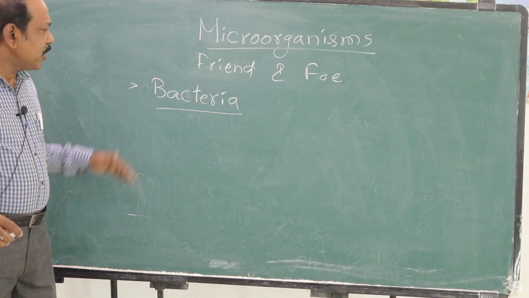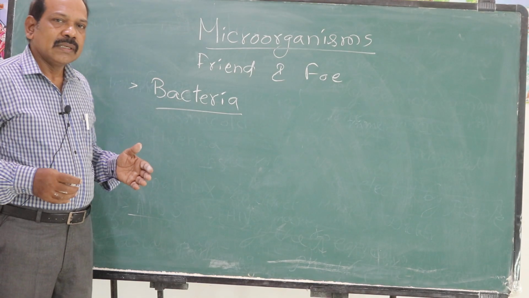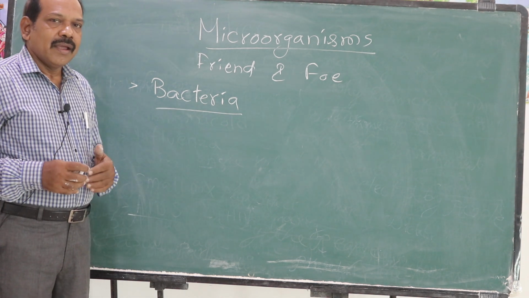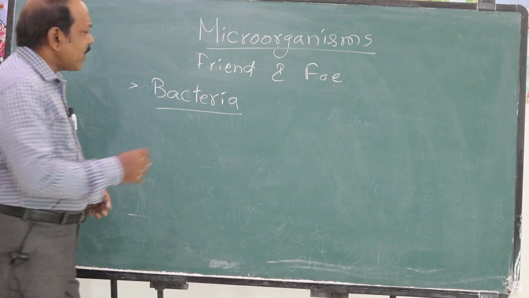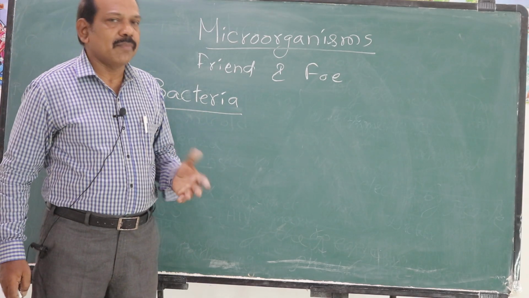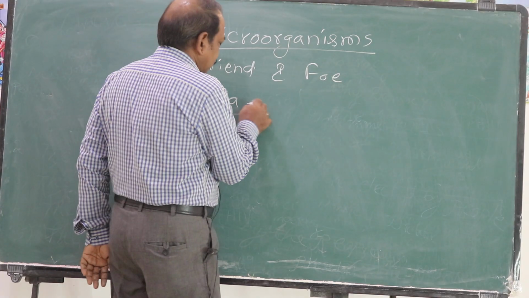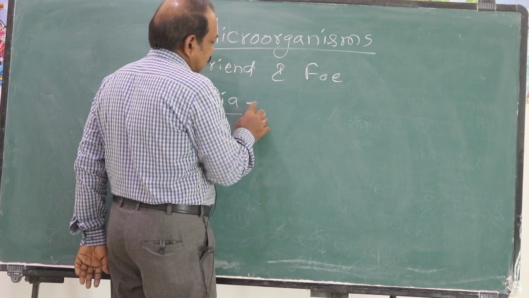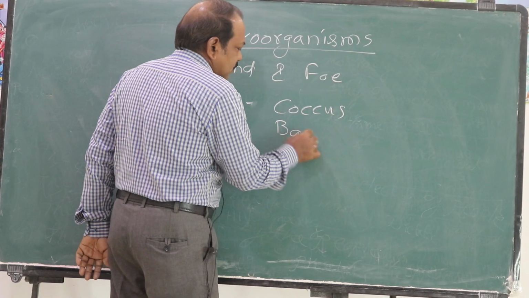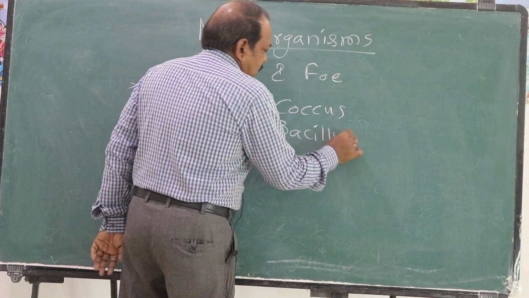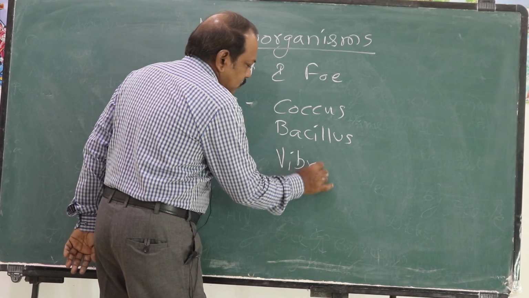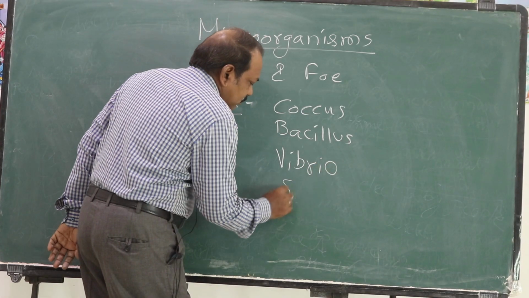Bacteria are very vast in number. These bacteria can be classified for our convenience of study in different types. One way of classifying bacteria is based on their shape. Based on their shape, bacteria are 4 types. Coccus, Bacillus, Vibrio and Spirillum.